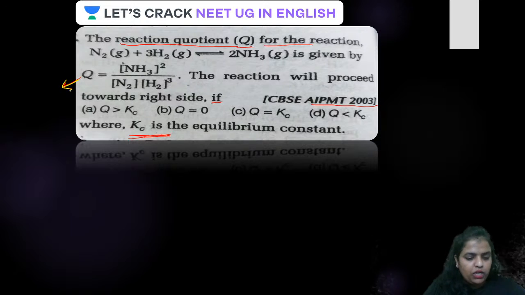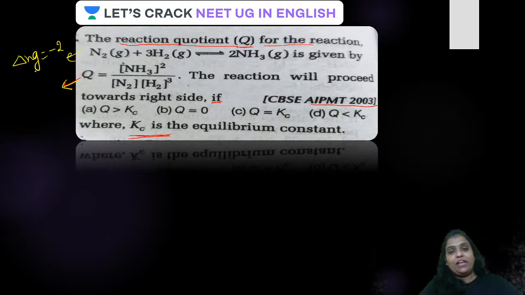Now, for such reactions where delta Ng is 2 minus 4, it will be minus 2, or you can say delta Ng is negative or less than 0. What is the relationship between Q and Kc?